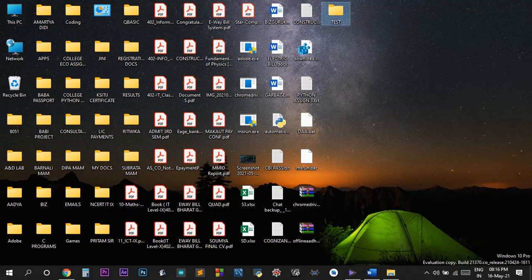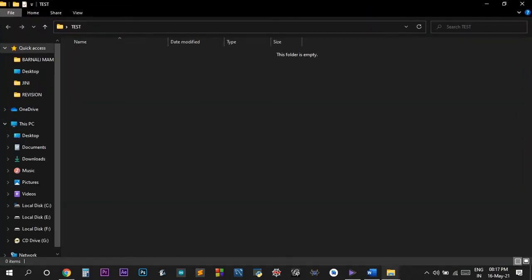Next, there are the folders. This is a folder. The other name of a folder is a directory. In a folder you can store many files under a single name. See, the name is test, and you can store many files in it.